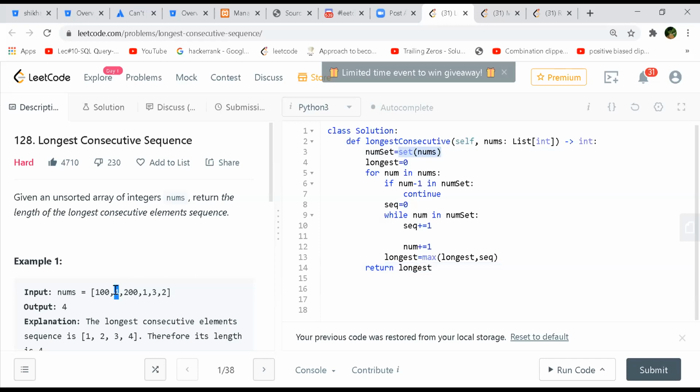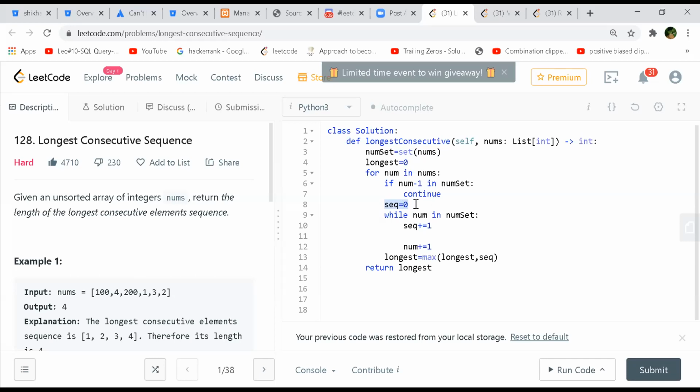What is that longest doing? What is that sequence equal to 0? Why do you have those two things? Longest is equal to 0 for what and sequence is equal to 0 for what? Sequence 0 we take whenever you find the given element is your root element, right? If you took 100, 100 minus 1, 99, is not in my set, right? So 100 is the root. Now we have to go only right. 101, 102, we have to check, right?